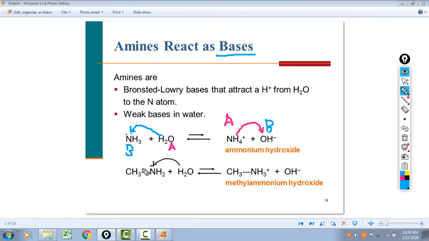With amines, this would be methylamine, methylammonium. So it's the exact same term here, right? Ammonium, but it's got a methyl attached to it, so methylammonium. One other thing to be careful of: ammonium has 4 hydrogens. Well, remember, in an amine, we replaced one or more of those hydrogens with an alkyl group. So with a primary amine like this, it's going to have 3 hydrogens because we replaced one of them. So just because it says ammonium, don't think it's NH4.